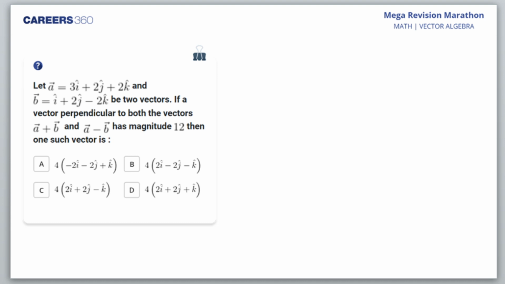So what is given? A plus B and A minus B, and a vector perpendicular to them. How do you find a vector perpendicular to two given vectors? Can somebody tell me?